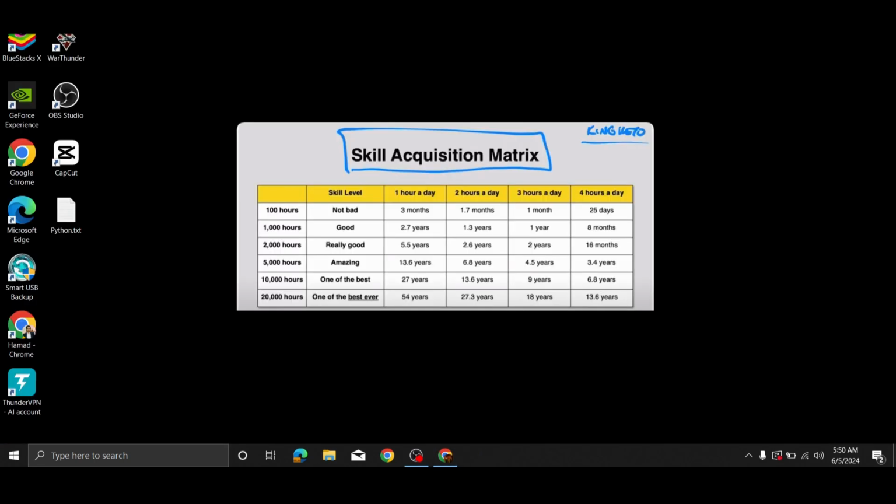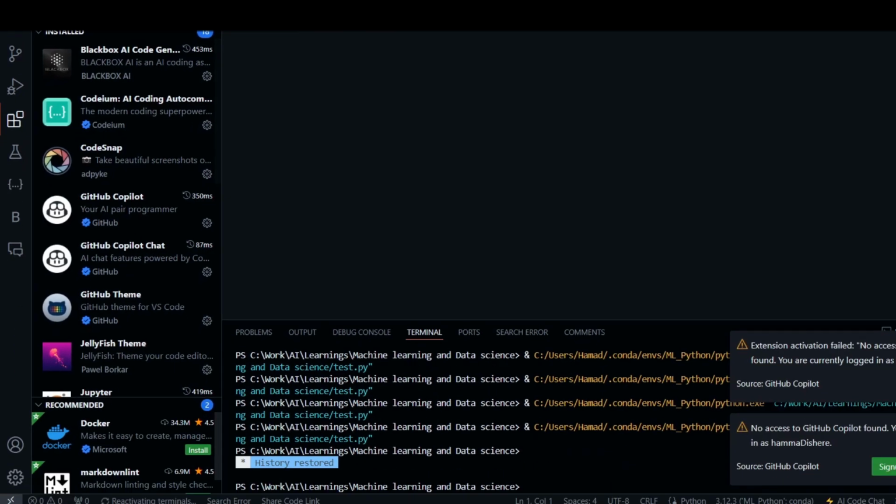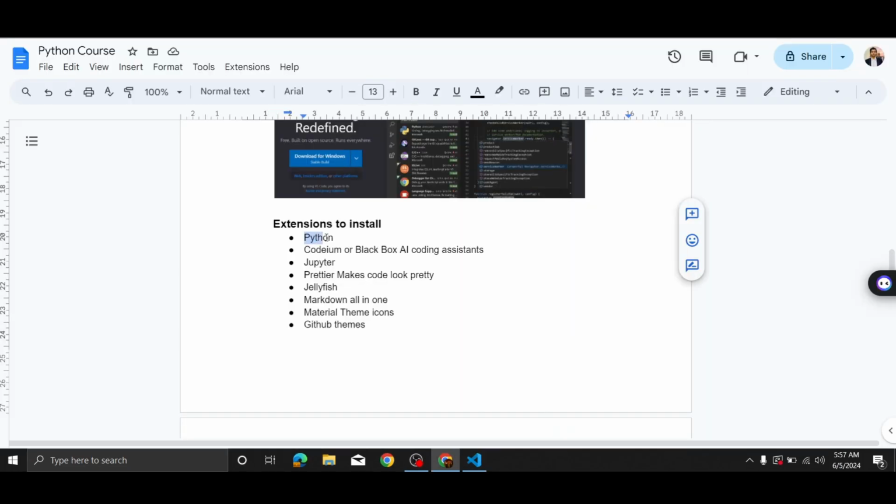After you have installed all the softwares, open VS Code and click this icon which says extensions. Here are the extensions which you should install. First of all is Python. Then second, you can install Codium or Blackbox because these are the AI assistants. And Jupyter, Prettier, which makes code look pretty.